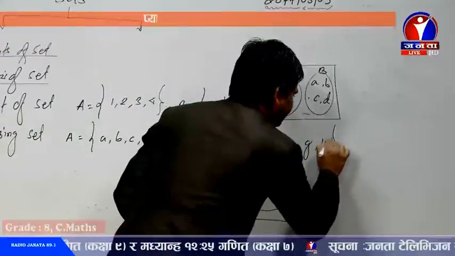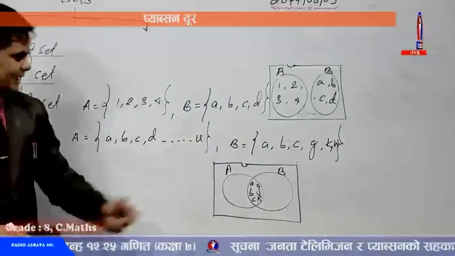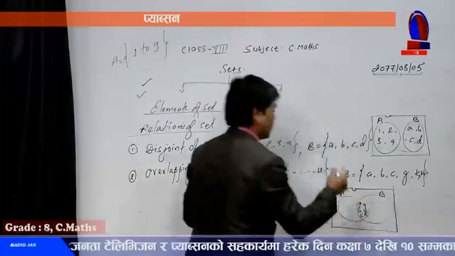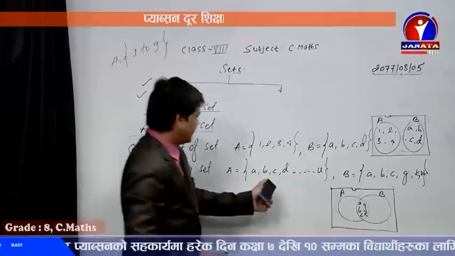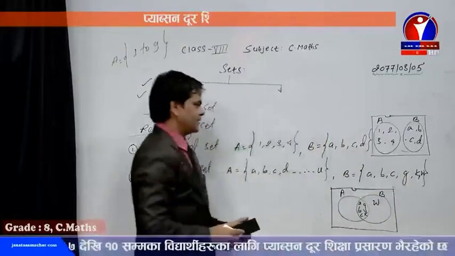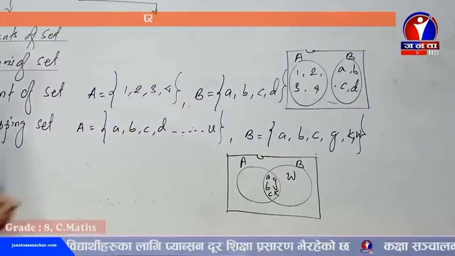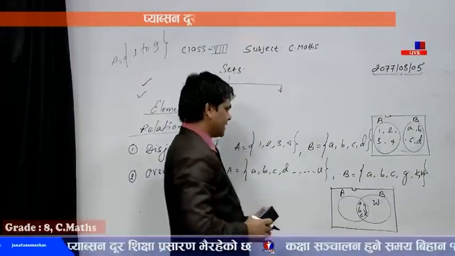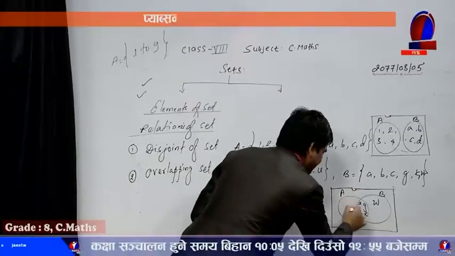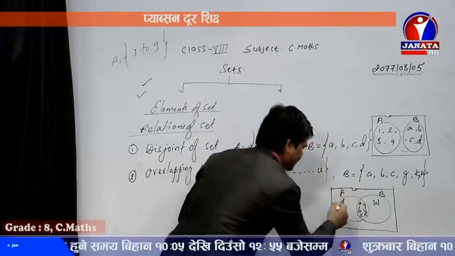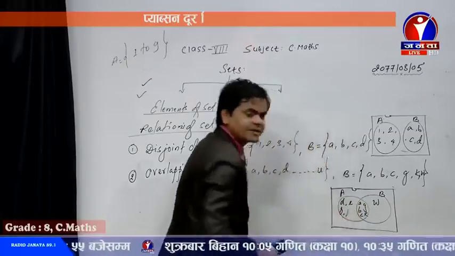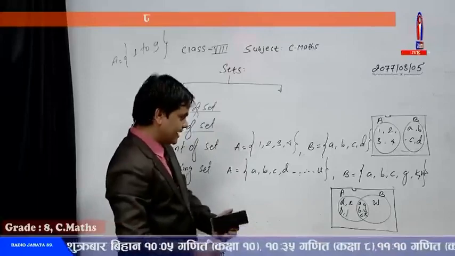Let's keep another element W here, so that there won't be empty space on the side of B difference A. So I'm going to keep the common elements as we have already kept. Let's see the other elements. This side W, because the only element contained in set B is W. Now what are we meant to keep here? A, B, C, G, K, then other elements A, B, C, D is here, and then E, F, G already here. That's why we cannot repeat the elements while writing inside the Venn diagram.